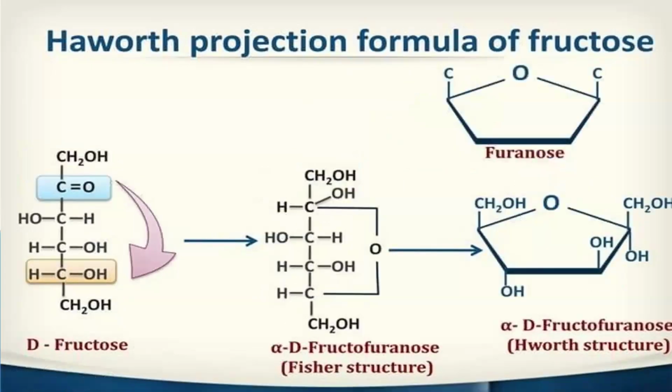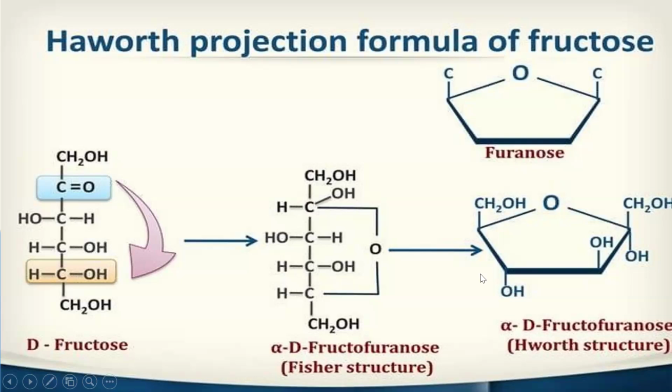Then next, this is the Haworth structure of fructose. The same thing is happening here. This H we are sending, and this OH we are sending here. You can see this OH is attached to this, and we get an O here. From this, if we add furanose, we get alpha D fructofuranose.